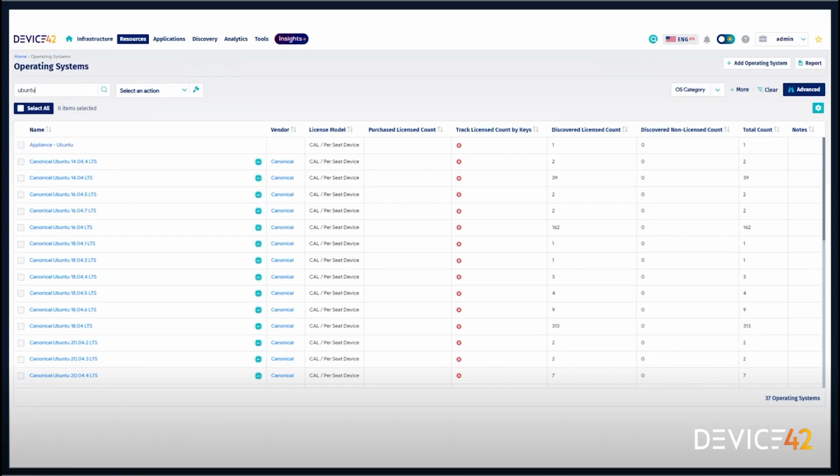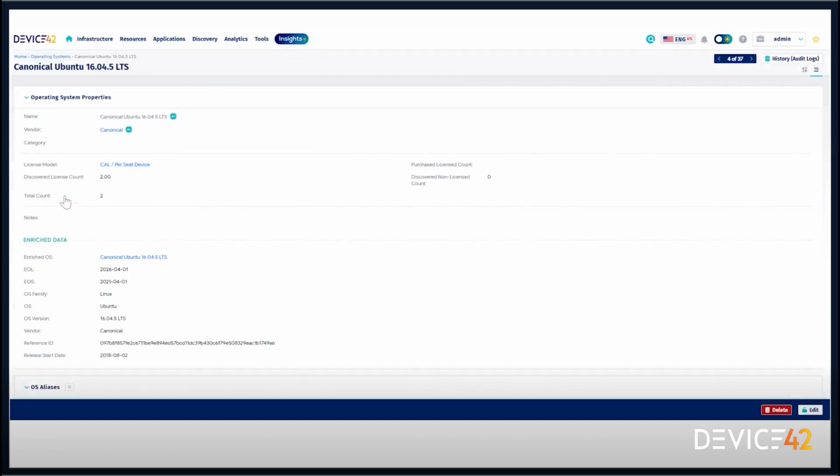So I can go to my operating system list, and again, you can see that many of the operating systems in my system have been enriched because they have this EnrichAI logo. This logo shows that this name is not only standardized, but we've also gone out and pulled back information about this operating system. So I can actually look at this canonical Ubuntu 16.04.05, and I can see that the Device 42 system has gone out and researched this canonical Ubuntu operating system.